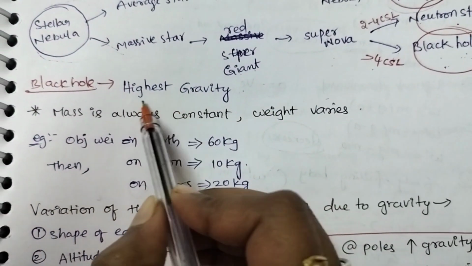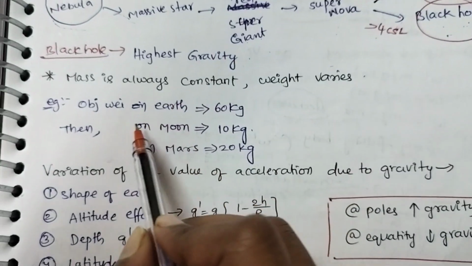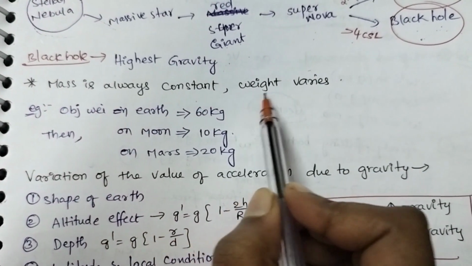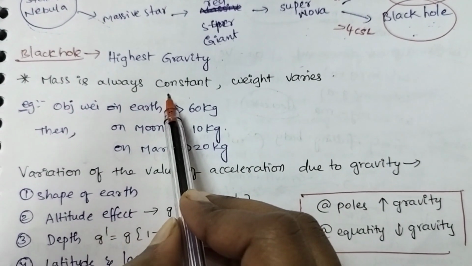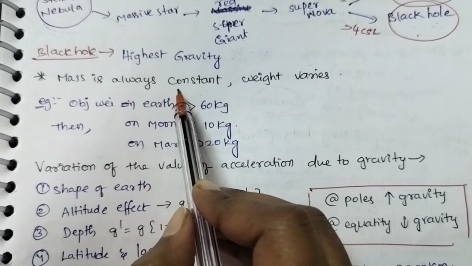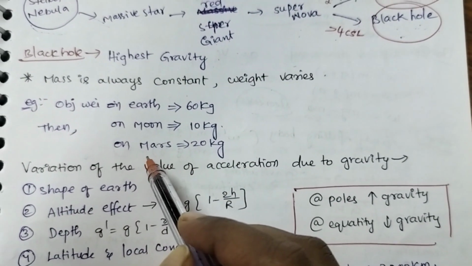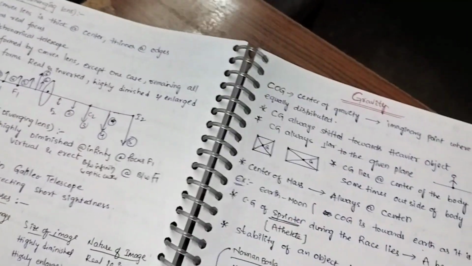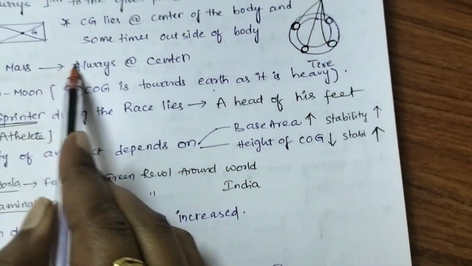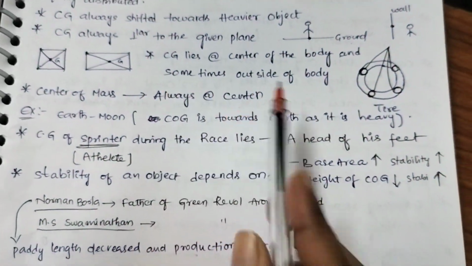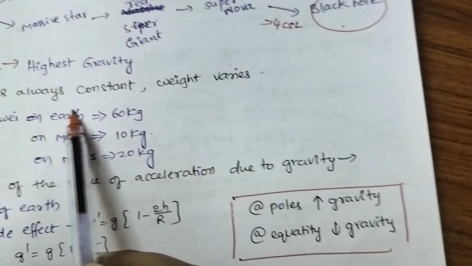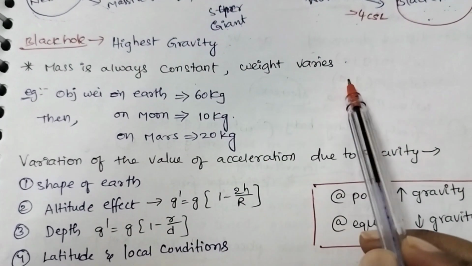The black hole has the highest gravity among all. Mass is always constant, only weight varies. Mass acts only at the center of the body, the center of mass. Center of mass always acts at the center. Mass is always constant, whereas weight varies.